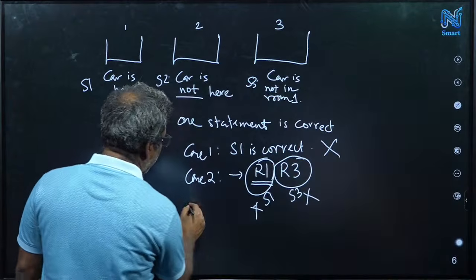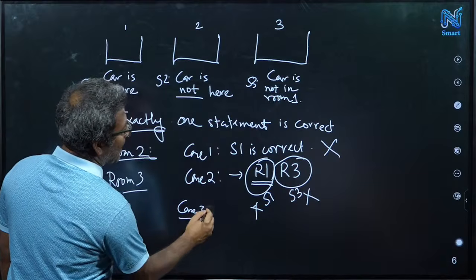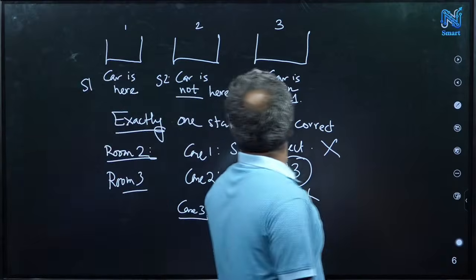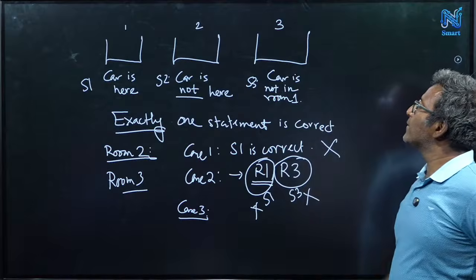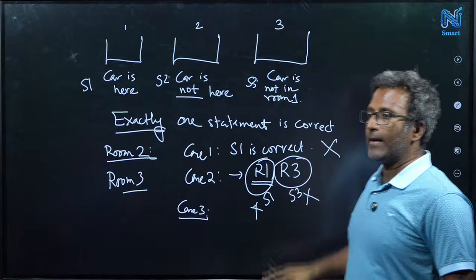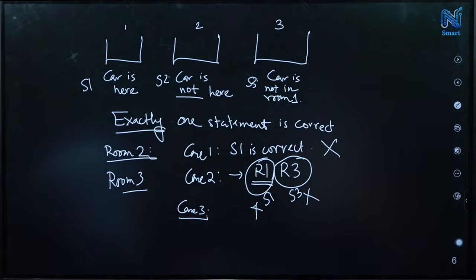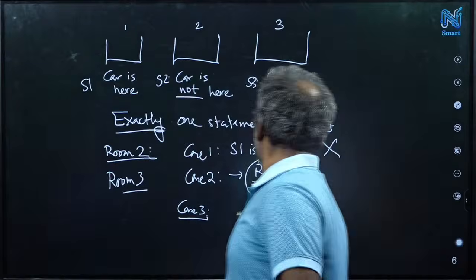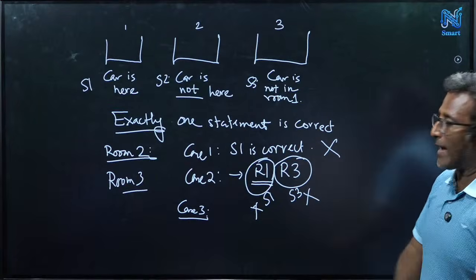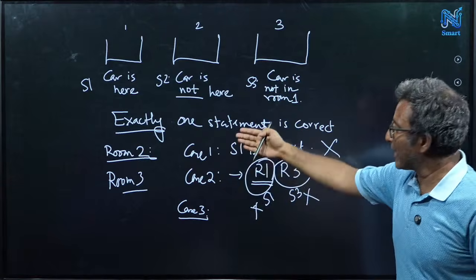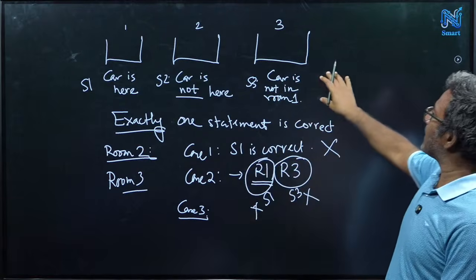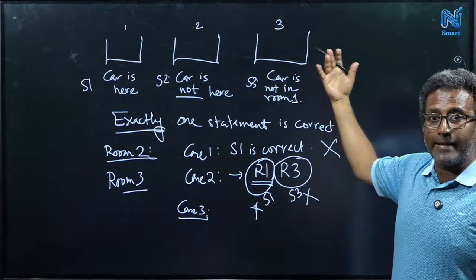So now we move to case 3, which says that statement 3 is correct. Someone is saying that the third statement is true, and I think that's what we are doing now. So we are going to case 3, right? Case 3 says the third statement is true, and we have to justify that it is actually aligned with the condition